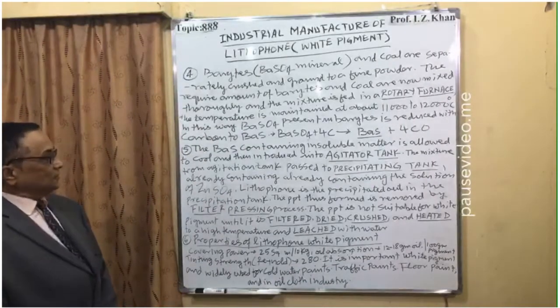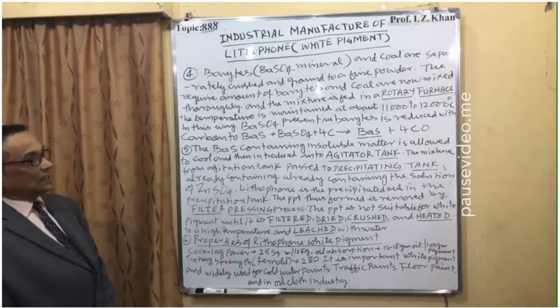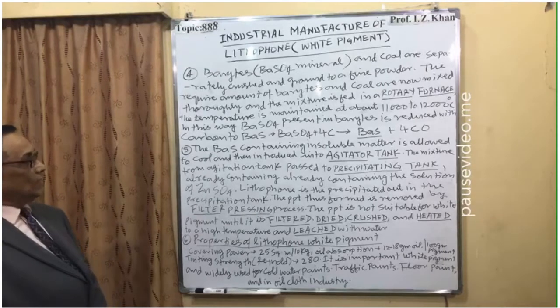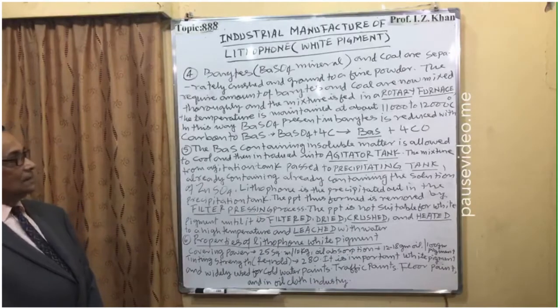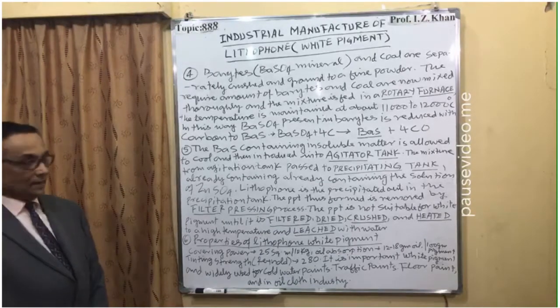Number 5, the barium sulfide containing insoluble matter is allowed to cool and then introduced into another tank known as the agitator tank.